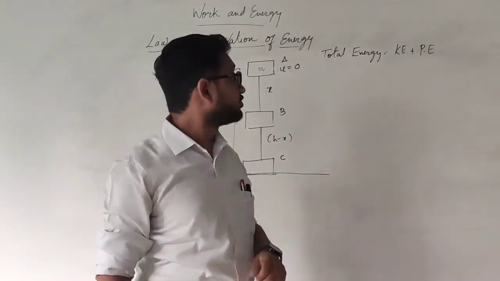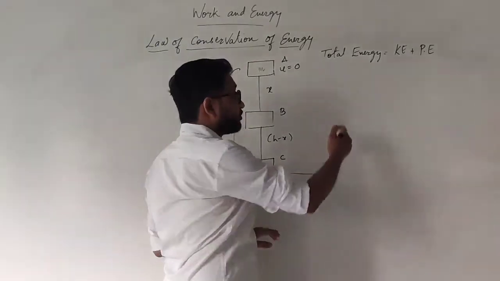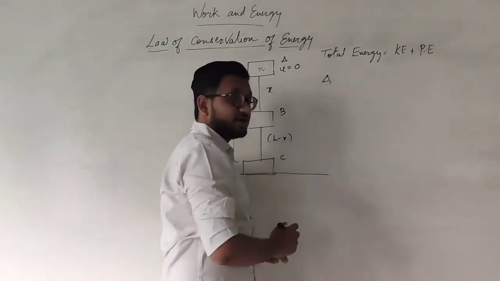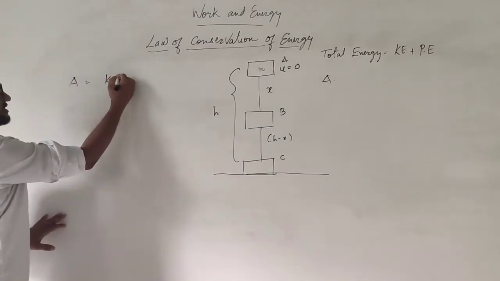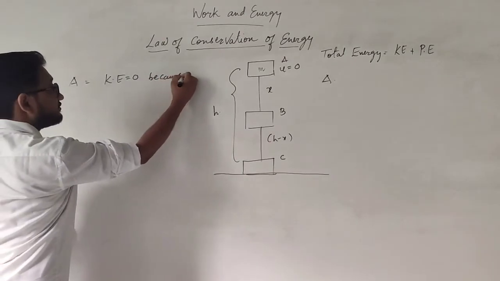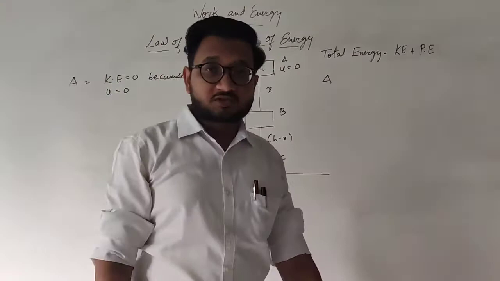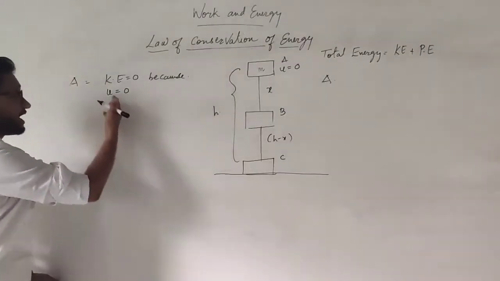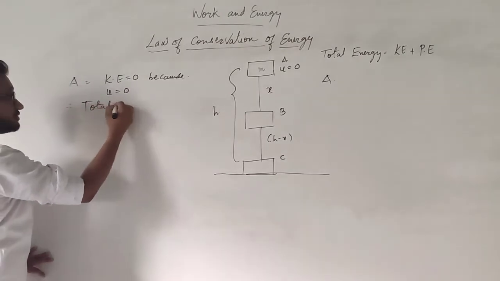It is not moving, and therefore its kinetic energy is 0. So at point A, its kinetic energy is 0 because its initial velocity u is 0.